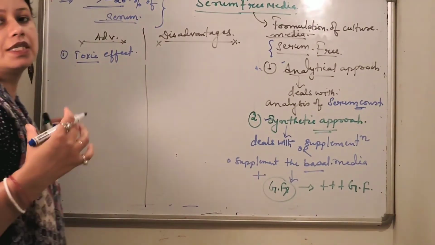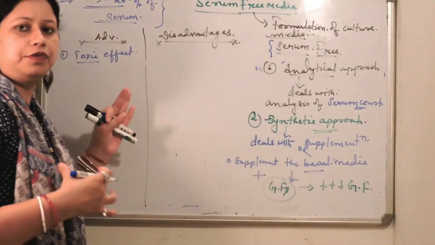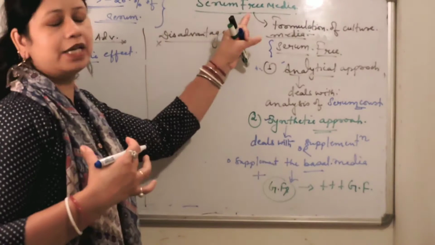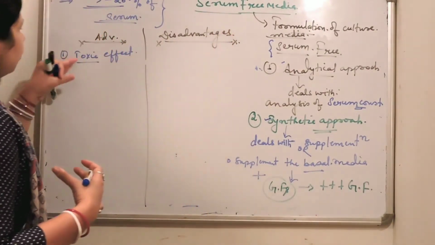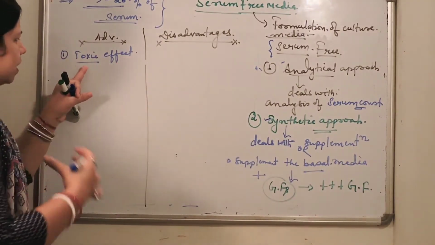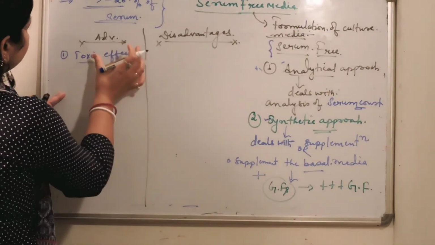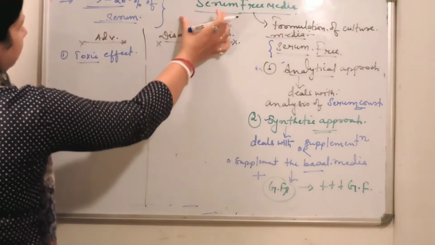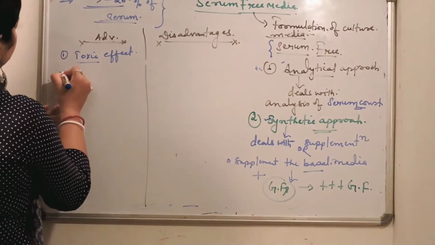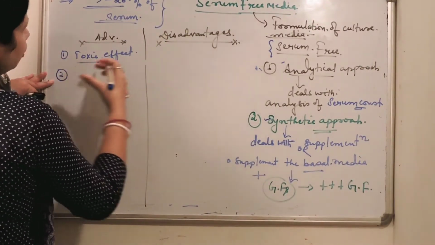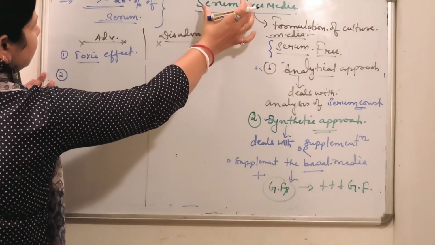If serum-free media is being used for the culture of animal cells, then there is very little chance of toxic effect caused by the serum, because in this media serum is absent.